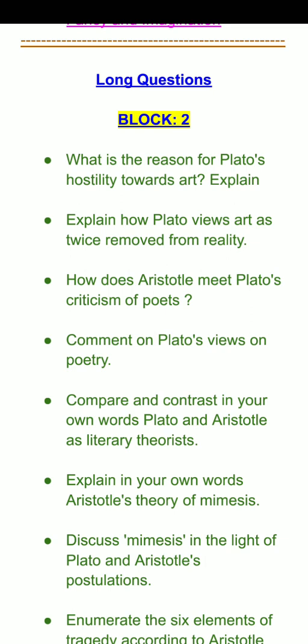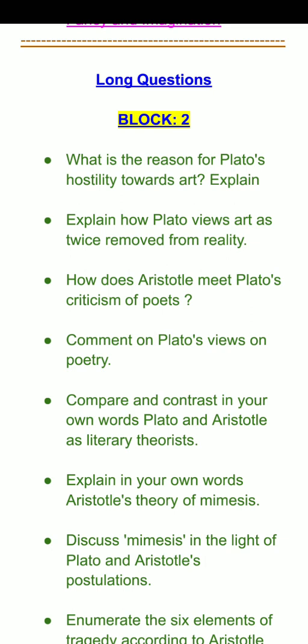If you know the concepts, if you know what are the views of Plato towards art, why he was hostile towards art, what are the set of arguments that he has given against art and poetry in particular and poets, and how he has justified his arguments, that is something that one needs to focus on.